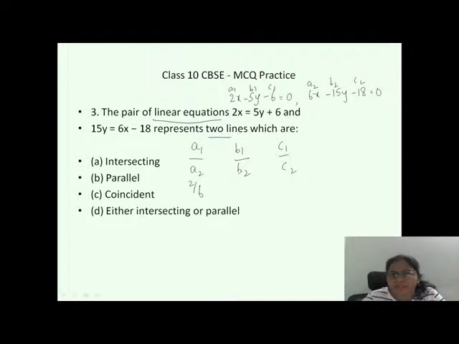And what is B1 by B2? Minus 5 by minus 15. What is C1 by C2? Minus 6 by minus 18. So it comes as 1 by 3, 1 by 3, 1 by 3. If all the three are equal, yes, they are coincident. Very good, Arya and Manasa. Yes, that's the right answer. A is the right answer. Very good.